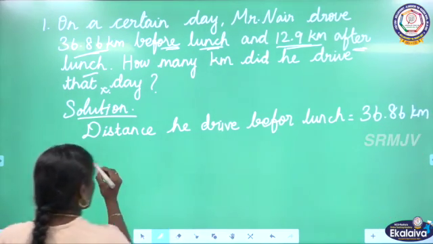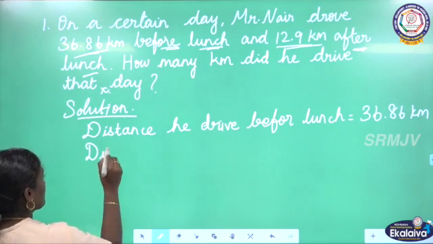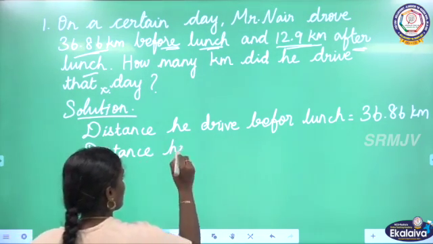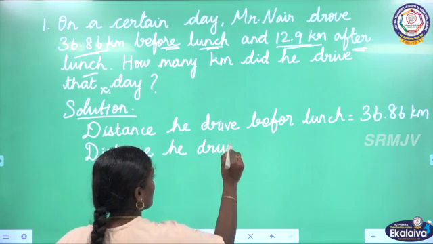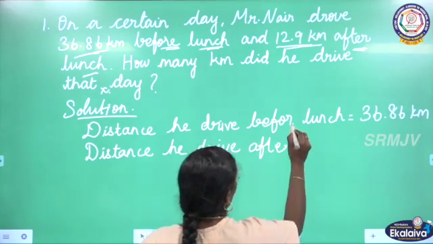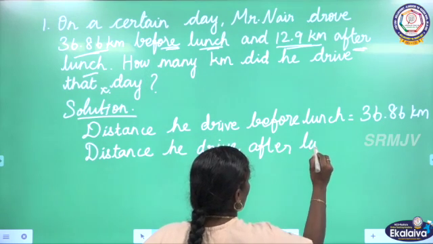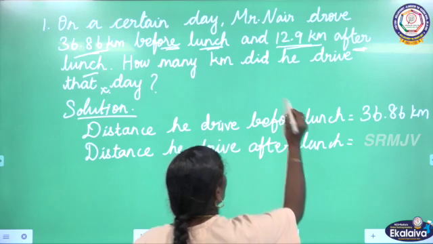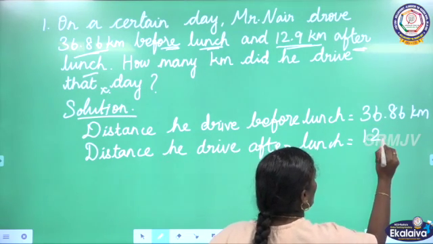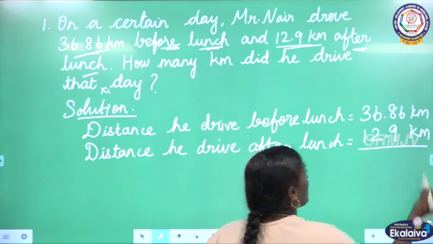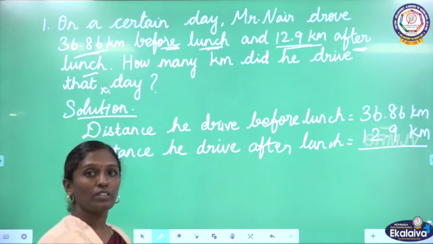Then distance he drove after lunch is equal to 12.9 km. Now we are going to find the total distance.